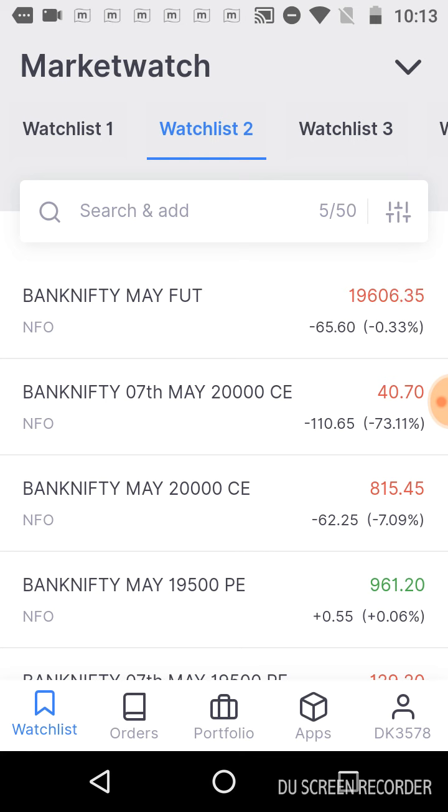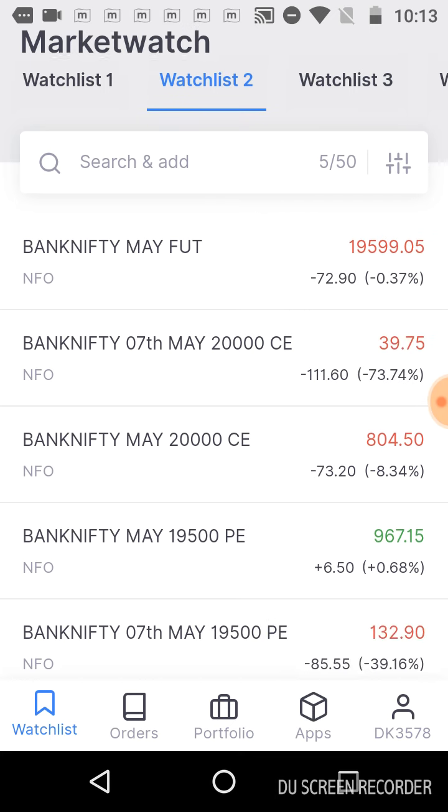And in continuation of yesterday's video for Bank Nifty options, I created one more video just to show how the option prices behave on expiry day. The time is 10 o'clock, and the Bank Nifty futures value is 19,595. You can see the variation of the prices.